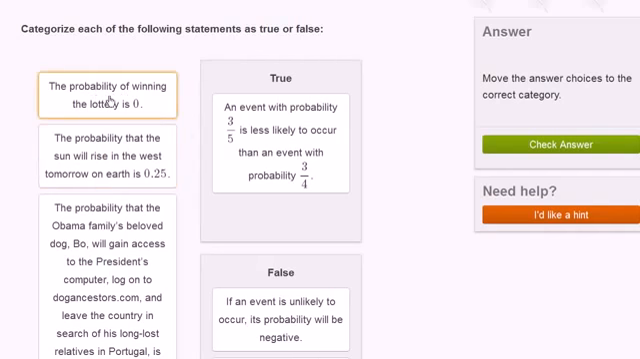The probability of winning the lottery is 0. Once again, you can win the lottery. It's within the realm of possibility. So it's not 0. It's a very small number. It could be close to 0, but it's not 0. So this is false.